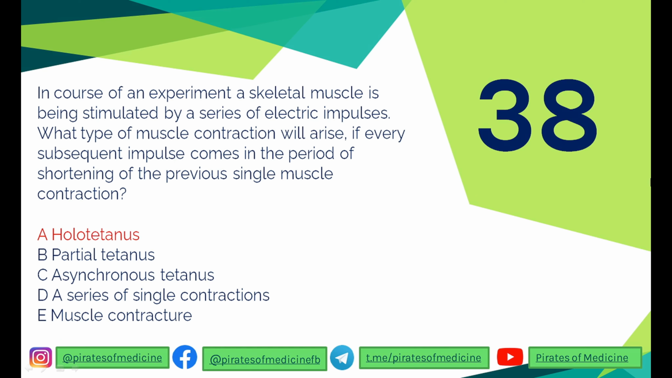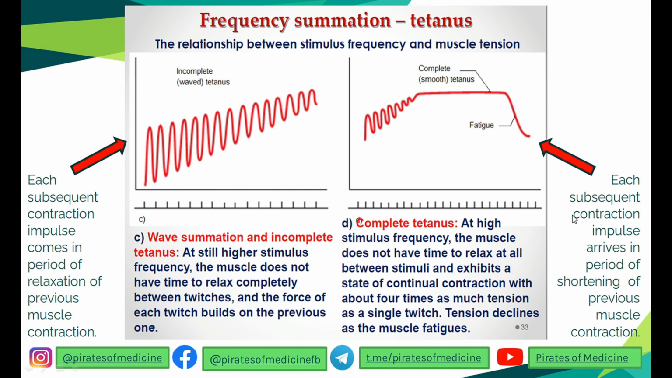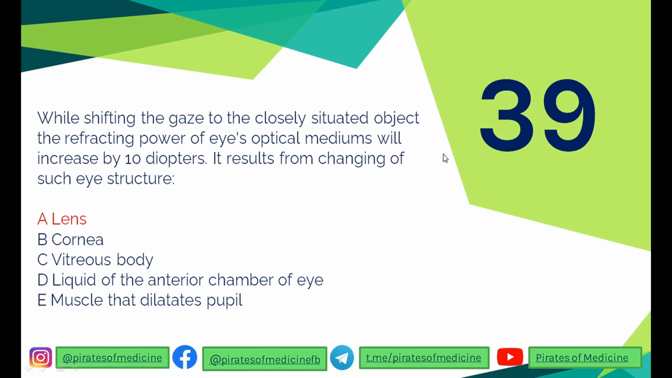The 38th question over here is the same one that we just studied. Remember, in nerve muscle contraction, what type of muscle contraction will arise if every subsequent impulse comes in a period of shortening of the previous muscle contraction? That is complete or smooth tetanus. You can also call it whole tetanus. Every subsequent impulse arises in a period of shortening of the previous muscle contraction. That is complete tetanus, smooth tetanus, or whole tetanus. So I hope you understand. Let's go to the next one.